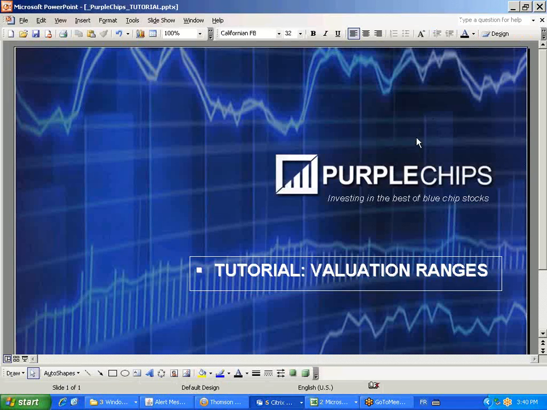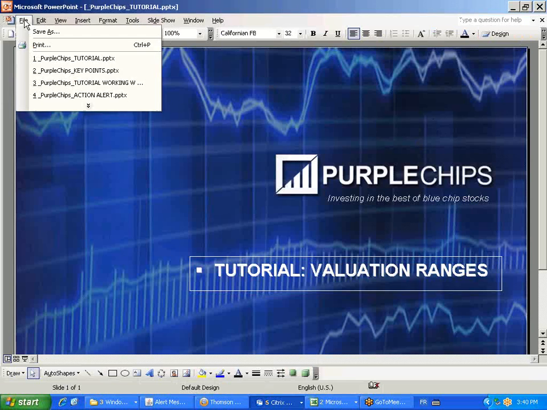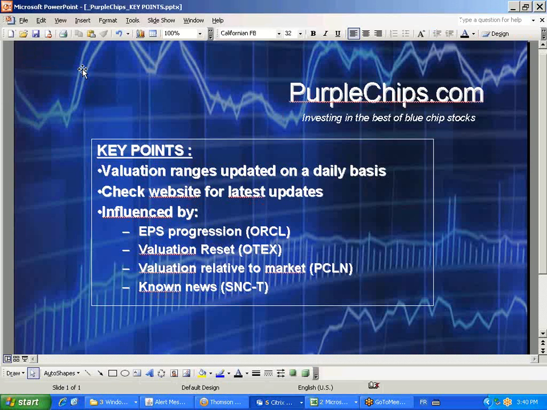Today's presentation is about valuation ranges, and what we want to emphasize is the following key points. Basically, we update the valuation ranges on a regular basis. You should check the website often because it is changing all the time. There are constantly updates happening. Valuation range changes are being influenced by, of course, earnings reports, so the progression of earnings per share. And for that, I'll show you an example with Oracle.